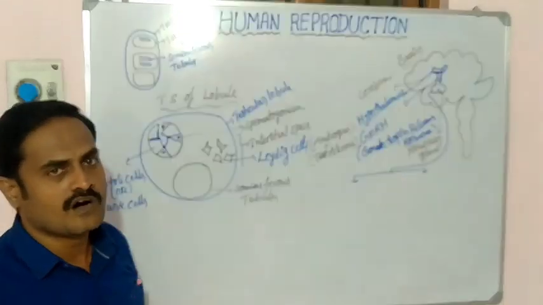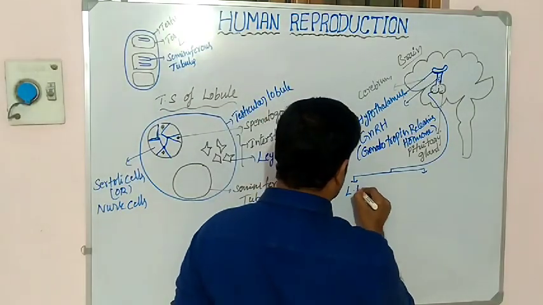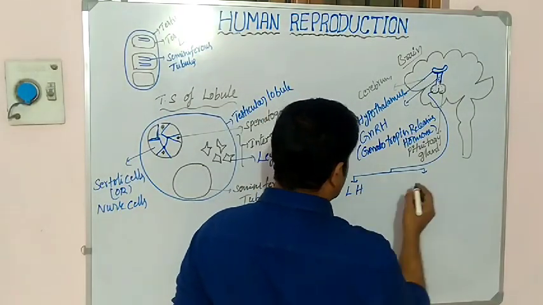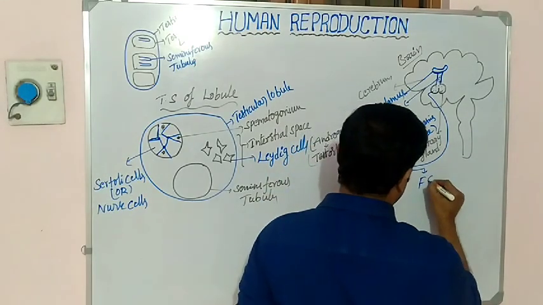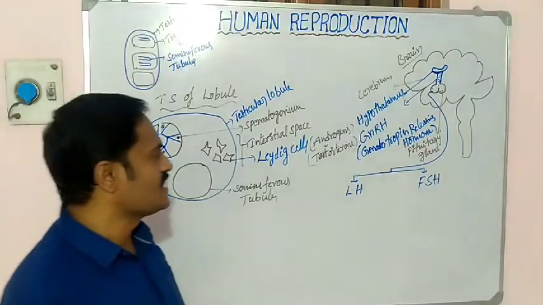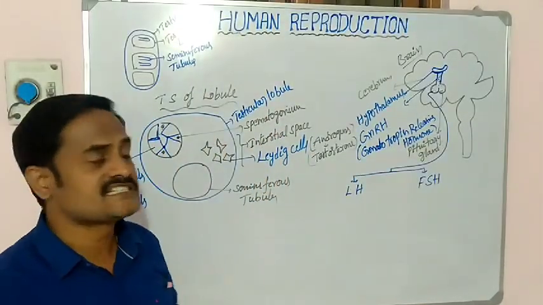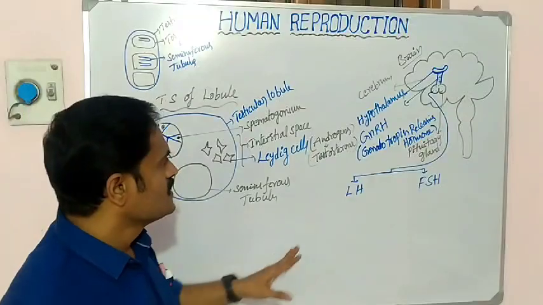What are the two hormones? One is called LH and the other is called FSH. LH means luteinizing hormone, FSH means follicle stimulating hormone.